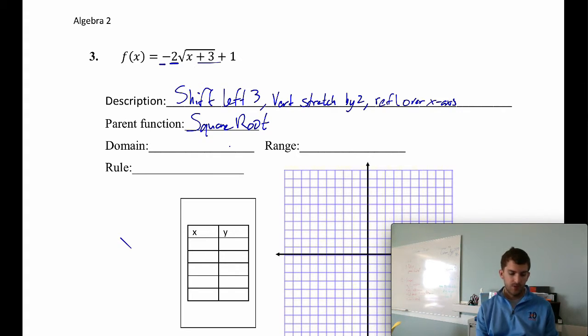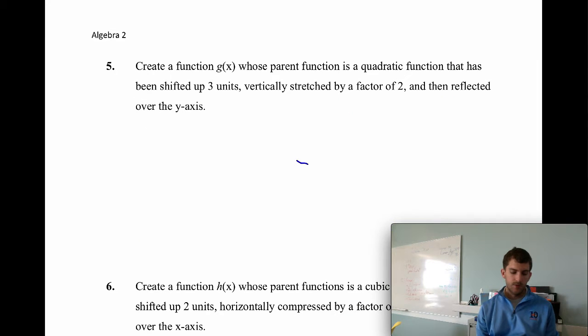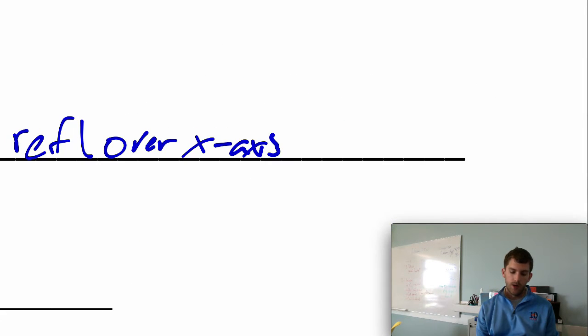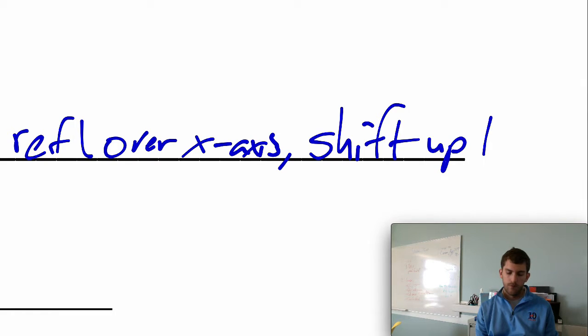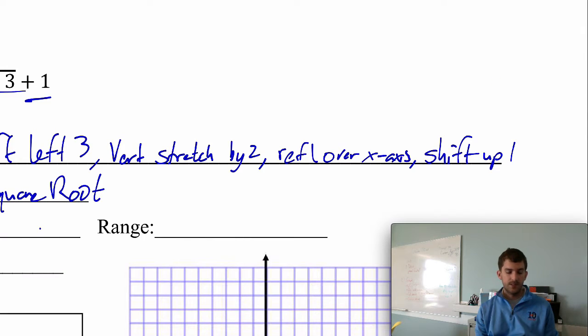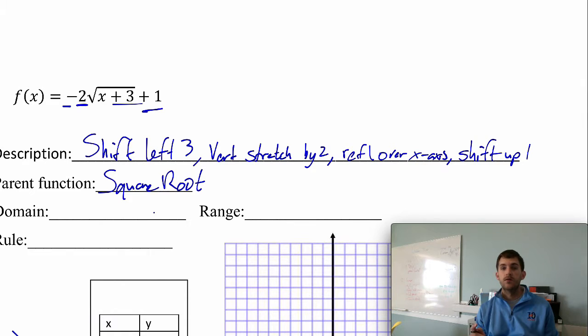And then that plus 1 in the end means it'll be a shift up 1. So we got 4 pieces here. Shifting left 3, vertically stretching it by 2, reflecting over the x-axis, shifting up by 1.